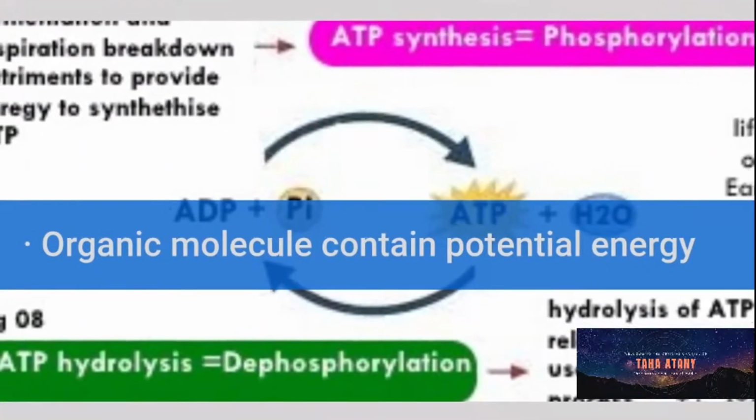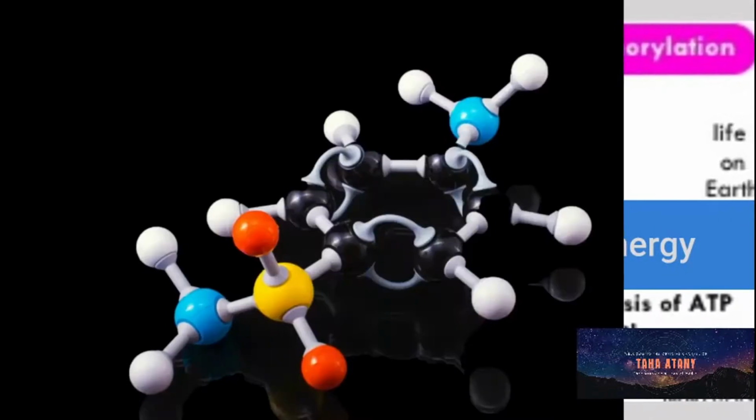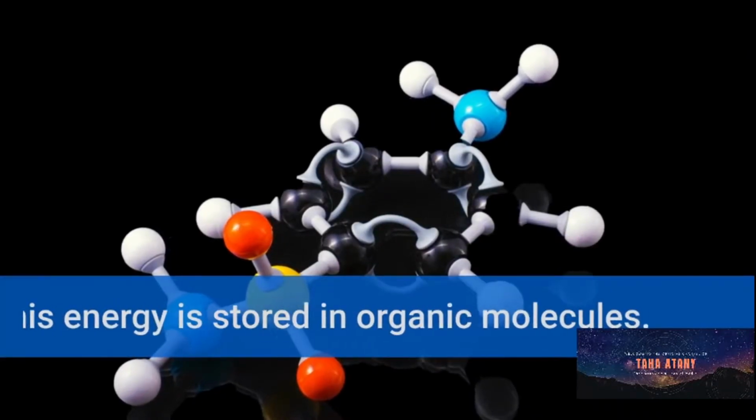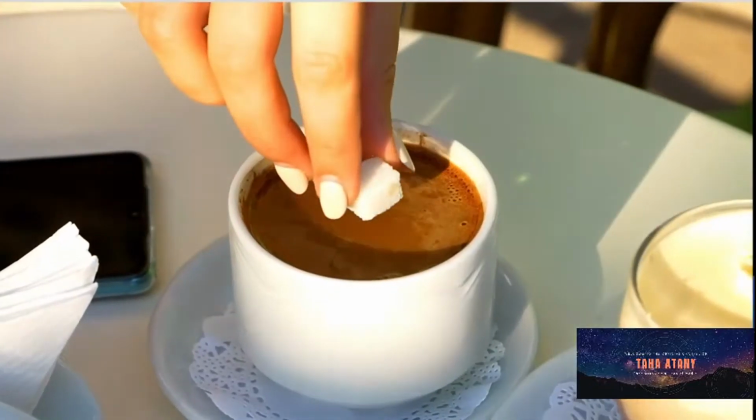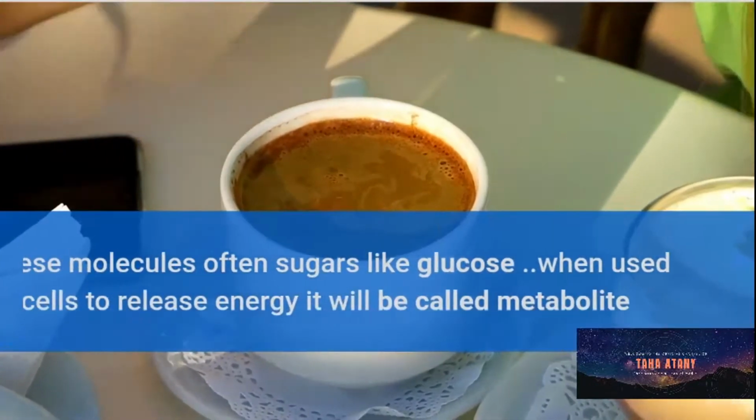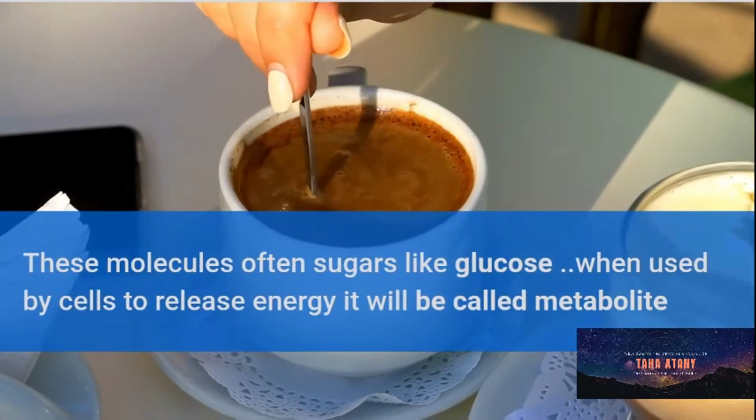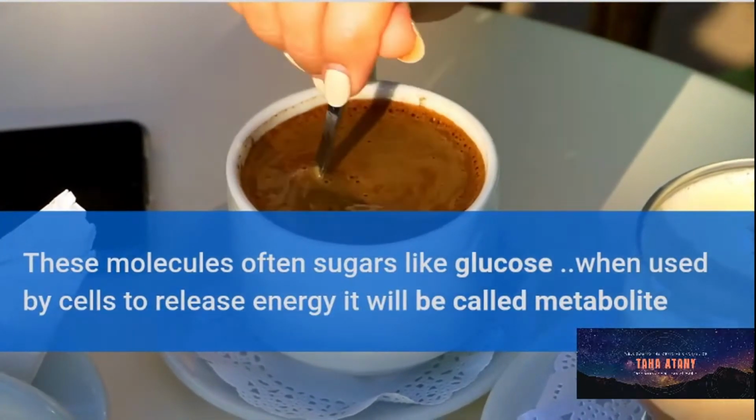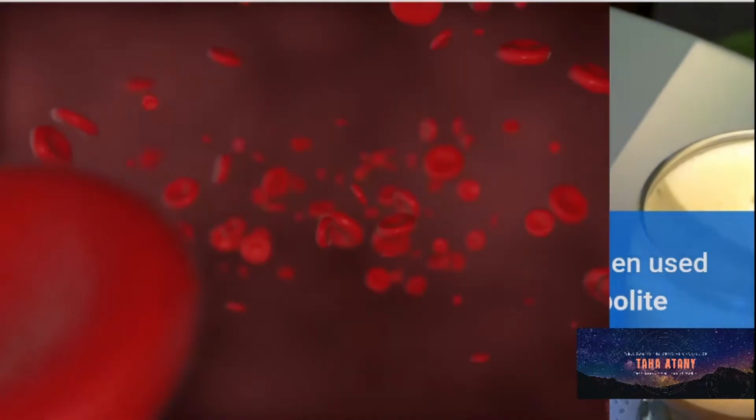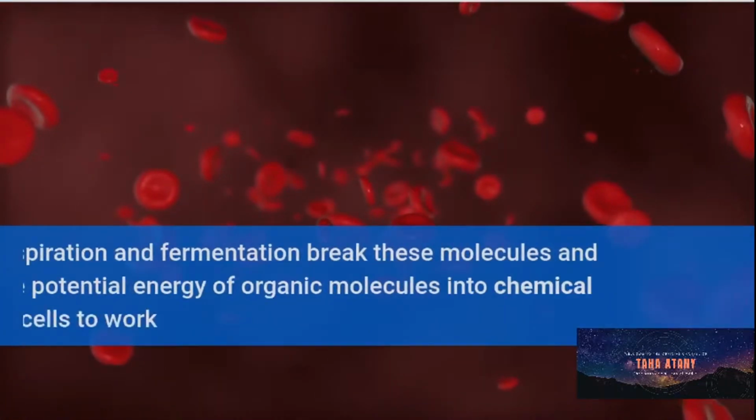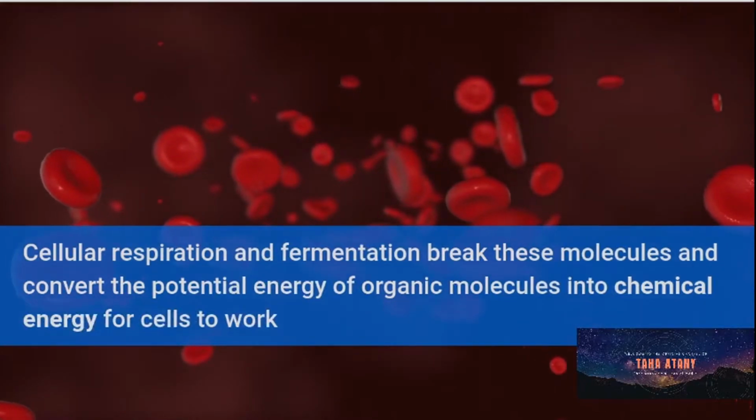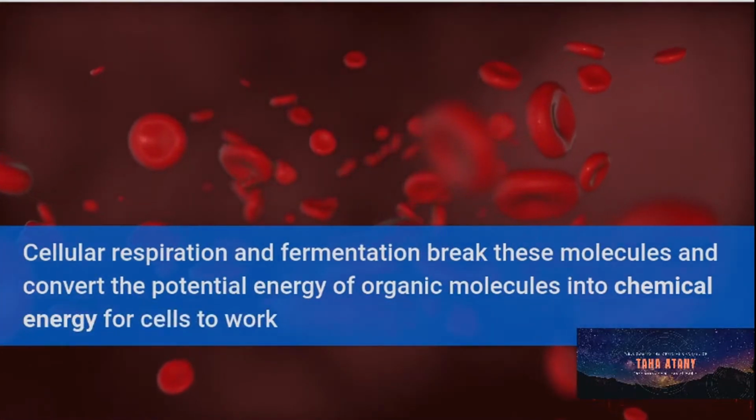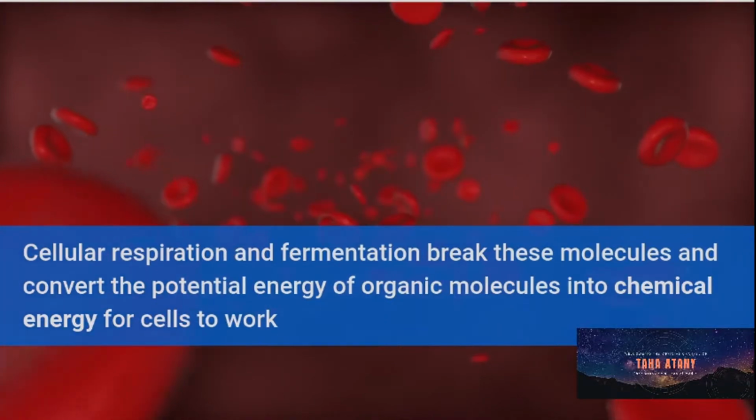Organic molecules contain potential energy. This energy is stored in organic molecules. These molecules, often sugars like glucose, when used by cells to release energy, are called metabolites. Cellular respiration and fermentation break down these molecules and convert the potential energy of organic molecules into chemical energy for cells to work.